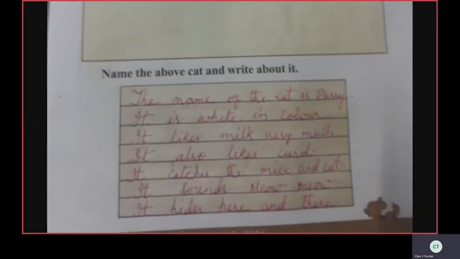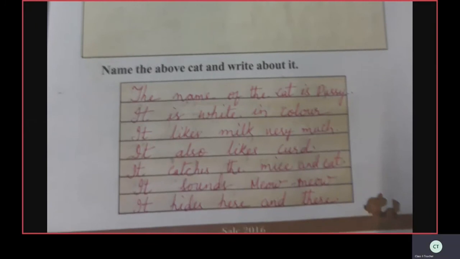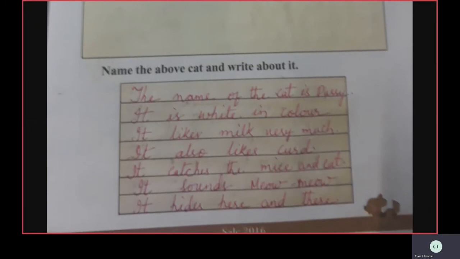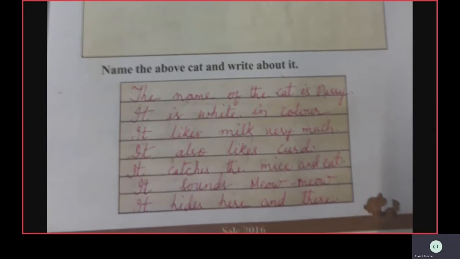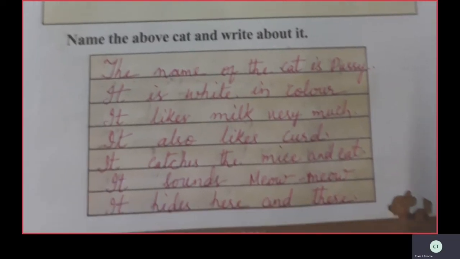Name the above cat and write about it. By seeing that cat, we have to write about the cat. Here are some lines, no, children? We have to write about the cat. Already I have written. See on the screen and write, children. Repeat after me these lines.